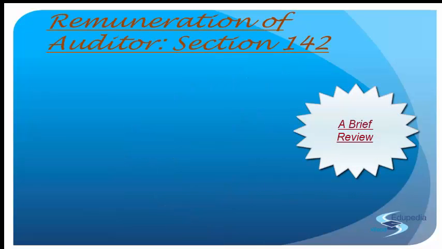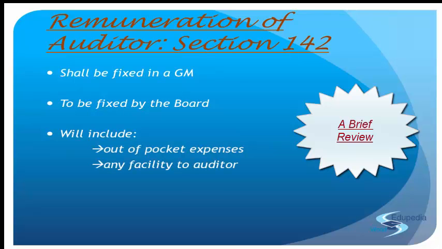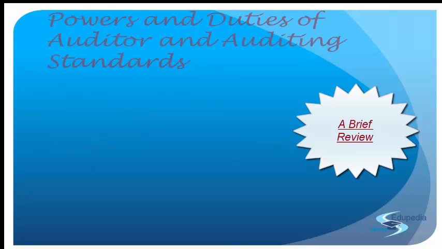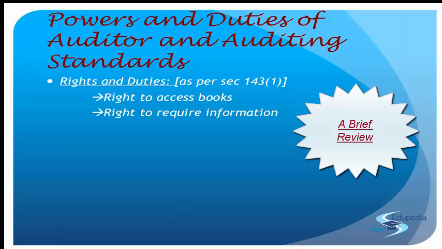So first we had discussed the remuneration of the auditor, section 142, which is fixed by the members in the general meeting. In case of the first auditor, it is done by the board, and it includes out-of-pocket expenditure and any facility given to the auditor. Powers and duties of the auditor and auditing standards: rights and duties, the right to access all the books, the right to require any information that they want, and the duty to make inquiries.